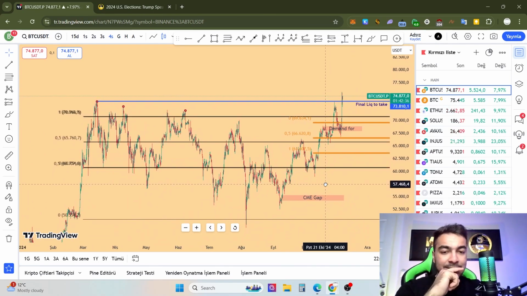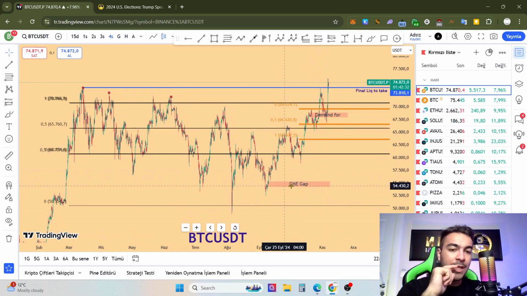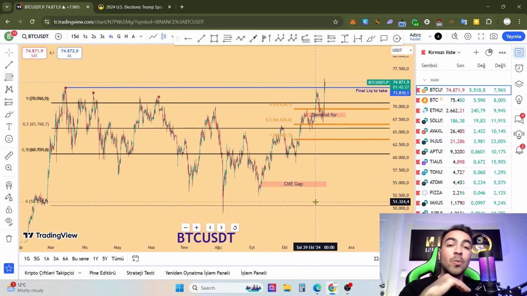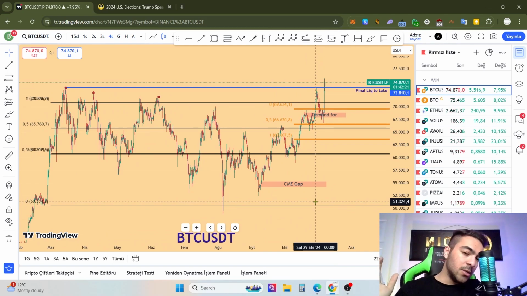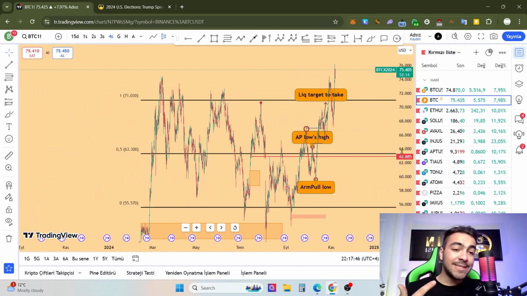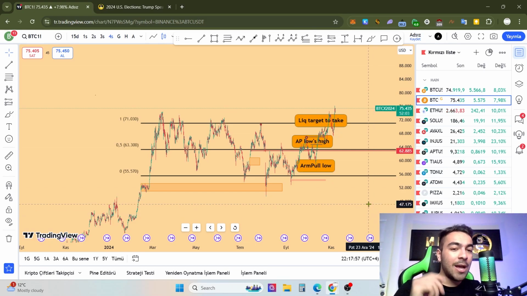But in case, I mean, we still have a chance to see the filling of the CME gap. Because why not? If you scroll back into the Bitcoin CME chart, you can see absolutely all the gaps in the CME chart were filled every time, always 100% and completely, and that's why I'm thinking like that.